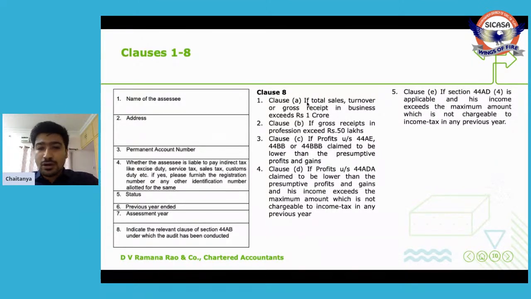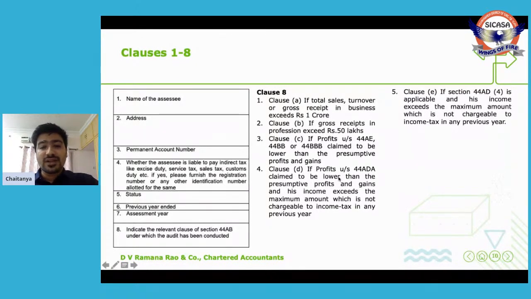In that particular clause, the SSE is required to declare 7,500 per month or 1,000 per ton of vehicle as the case may be. Say if his profit is less than the deemed profit, then in that case he will be getting his books of accounts audited. In that case, clause C has to be mentioned.